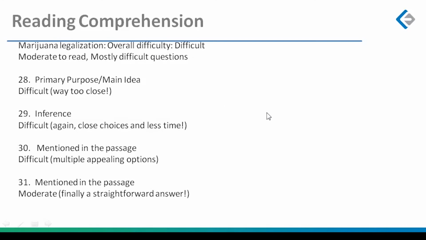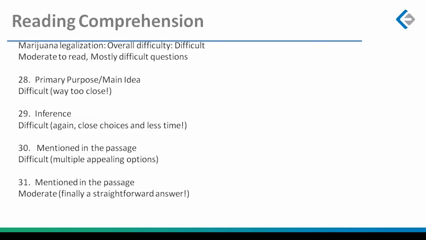Yes, this was a difficult one. Marijuana legalization. I would definitely call it a difficult passage, moderate to read, but mostly difficult questions. The primary purpose itself had too many close choices. Then you had an inference, which again had close choices and less time. There was a mention in the passage, which when I read that question, I was like, there could be 2 correct answers. So if that is what I feel, I can understand how you people feel, multiple appealing options.